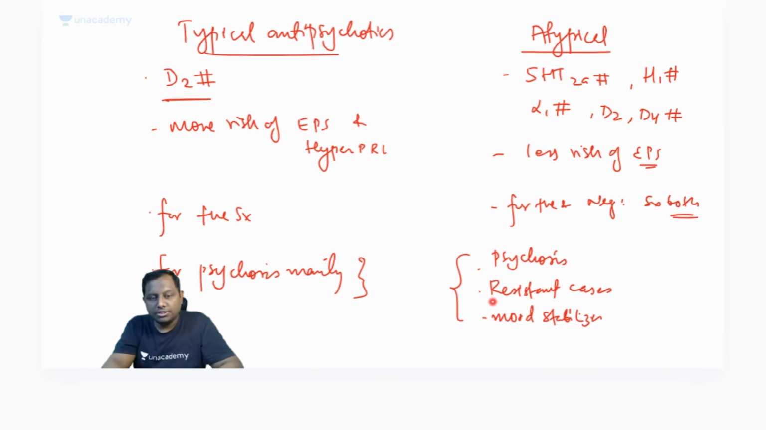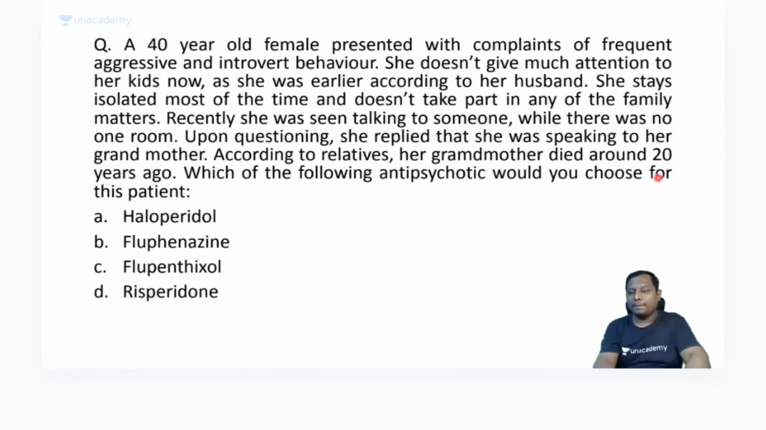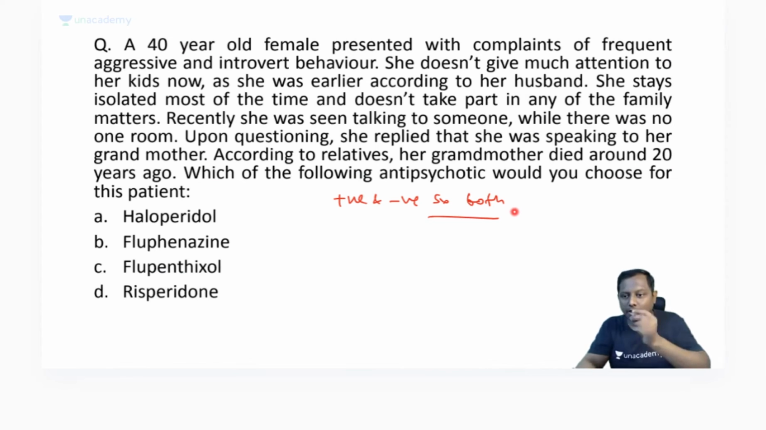Now on the basis of this information, we need to find out which of the following is an atypical one. One thing is very sure: the patient is having positive and negative symptoms both, and for both, which drug will be effective, guys? Typical or atypical? That will be your atypical. And out of this list, which one is atypical? It is risperidone. This is the only atypical that we are having out of the list.